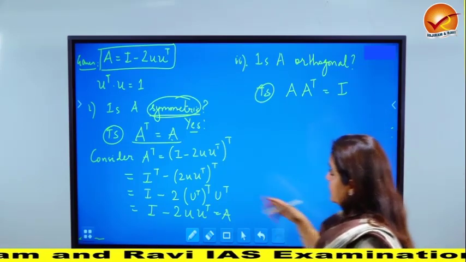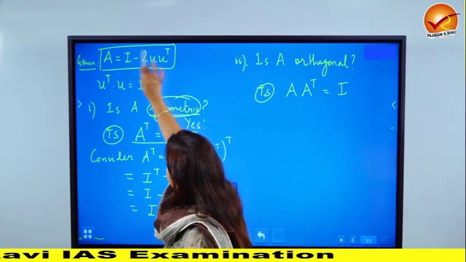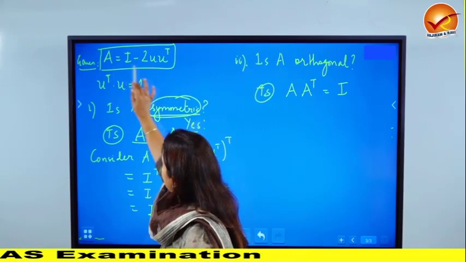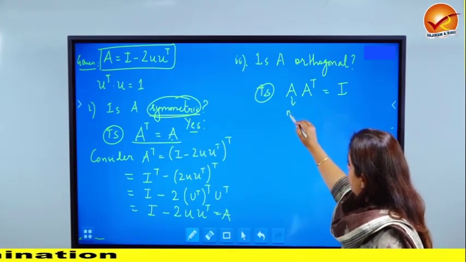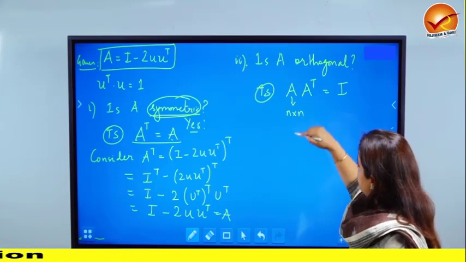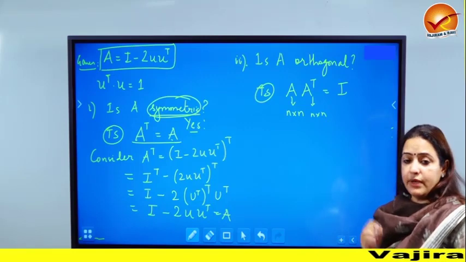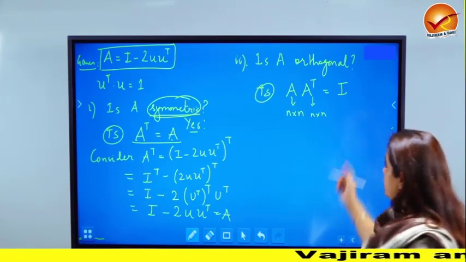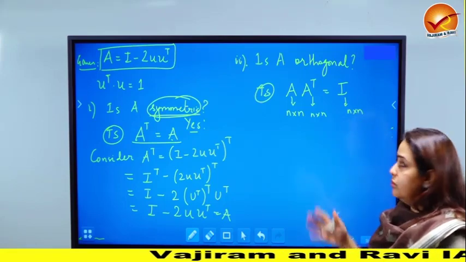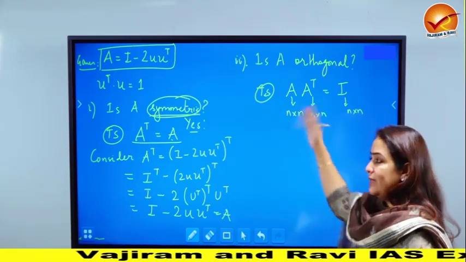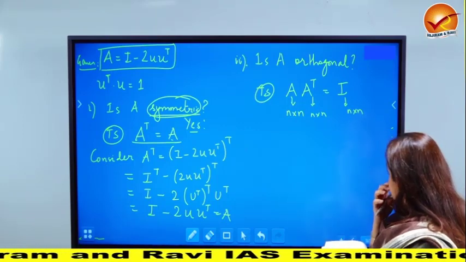Now you should always, like we discussed in the previous slide also, try and gauge the size of a matrix to see whether the equation is even making sense or not. So please see, A is an n cross n matrix. You take the transpose, it will also be n cross n. And when you multiply one n cross n matrix with another n cross n matrix, the answer is again n cross n. It's always easier to know the sizes of the different matrices in the picture. It helps you to simplify it further. So you have to see if AA transpose is identity or not.